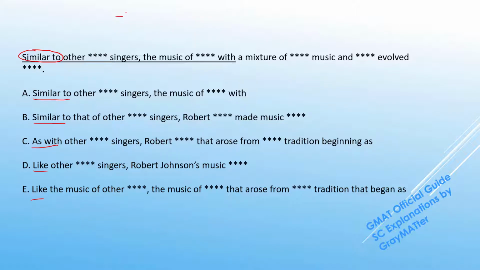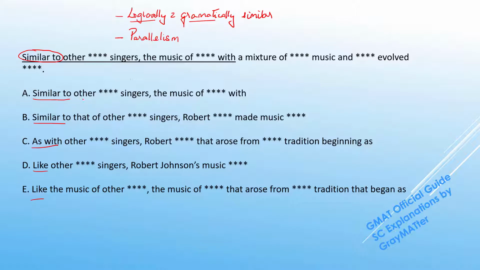Rule number one, compared items must be logically and grammatically similar. And rule number two, when we are making a comparison, we need to follow the norms of parallelism. But the easiest check is to make sure that the compared items are logically or grammatically similar. So let's look through our answer choices to see exactly what is being compared with what.